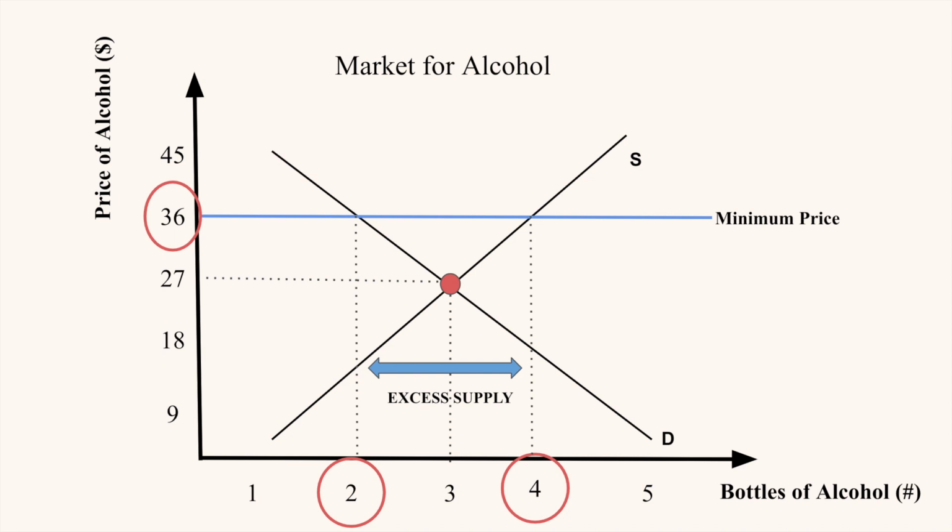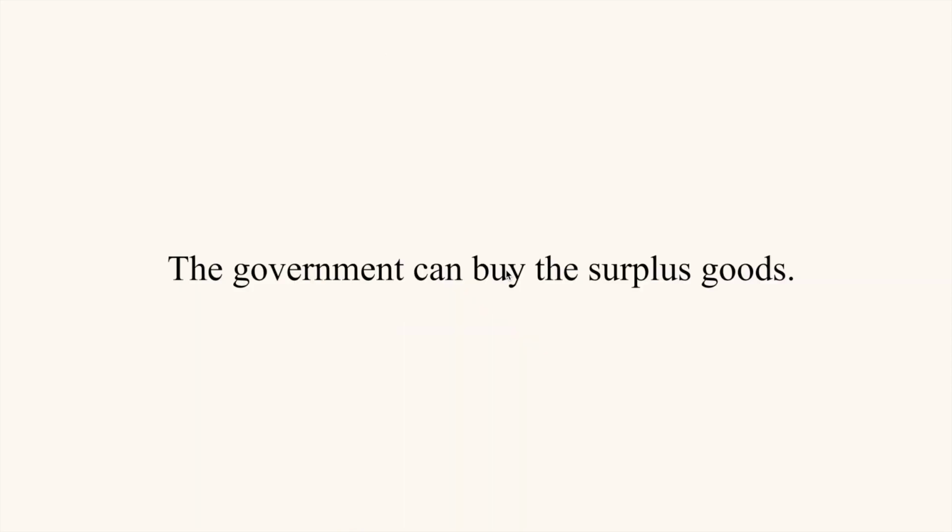Producers will find that they have surpluses and will be tempted to try to get around the price controls and sell their excess supply for a lower price, somewhere between the equilibrium price and the minimum price floor. Now, in order to eradicate this excess supply, the government has only one option. The government can simply buy the surplus goods.